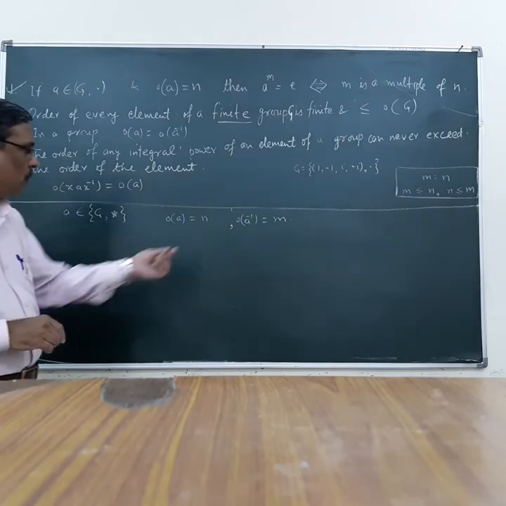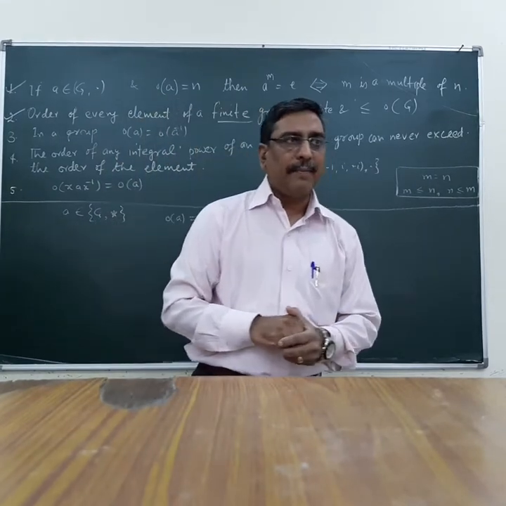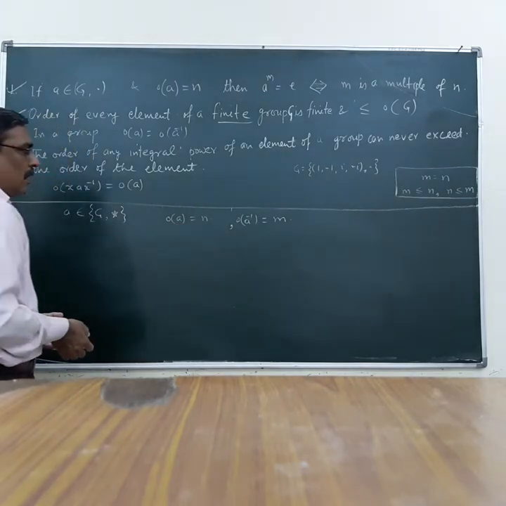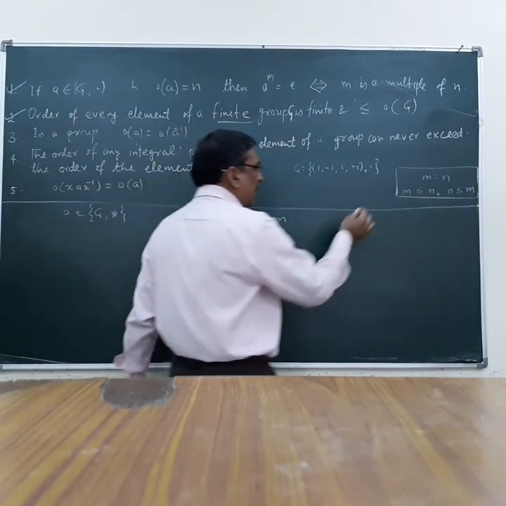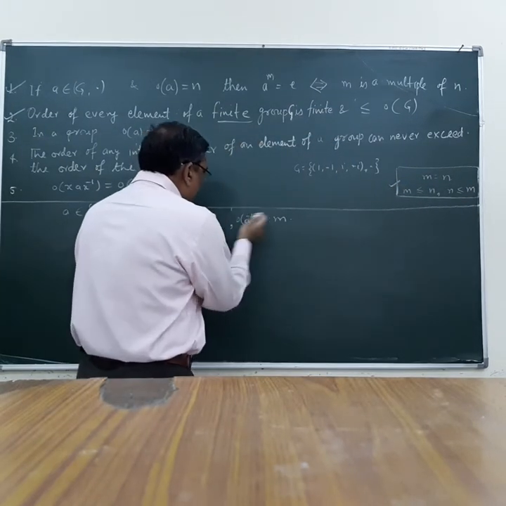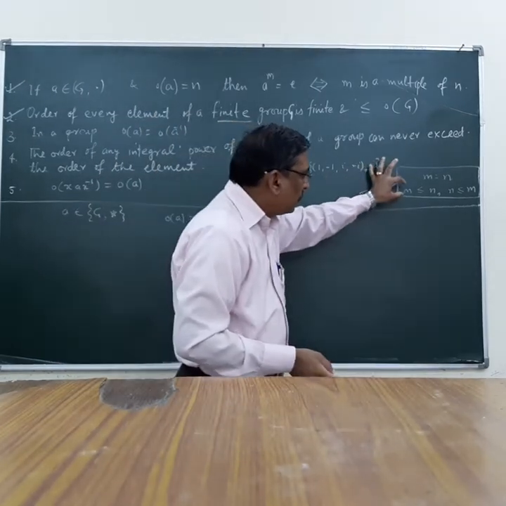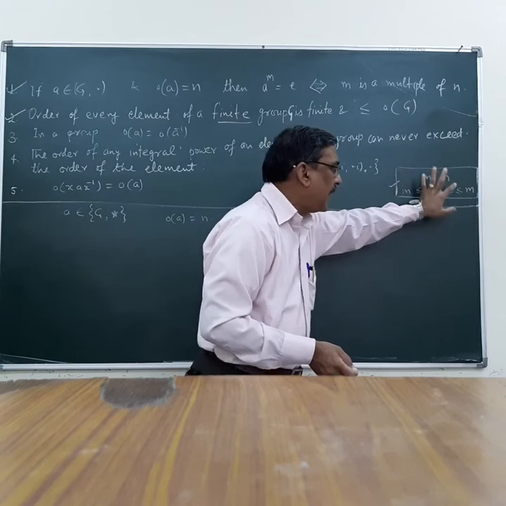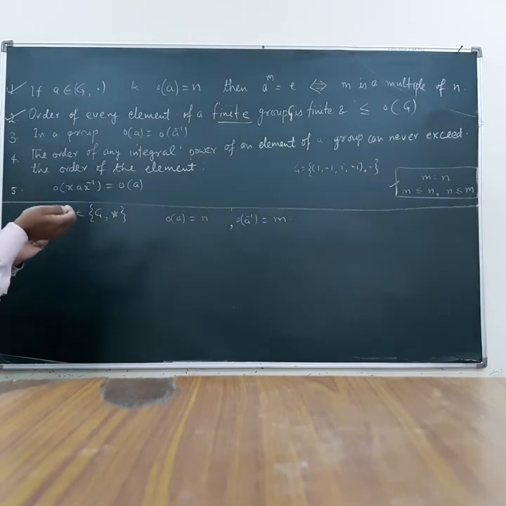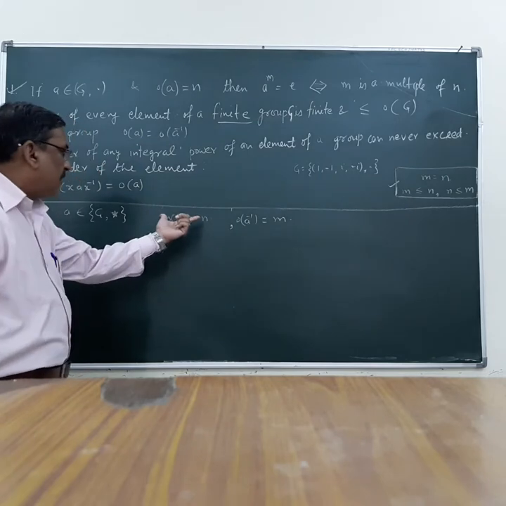What we need to prove? That M is equal to N. Our target is to prove M is equal to N. We can start from any of these. As I earlier told you, in order to prove M is equal to N, we should prove M is less than or equal to N and N is less than or equal to M, and combining these two results we can finally say that M is equal to N. So let us start with this.